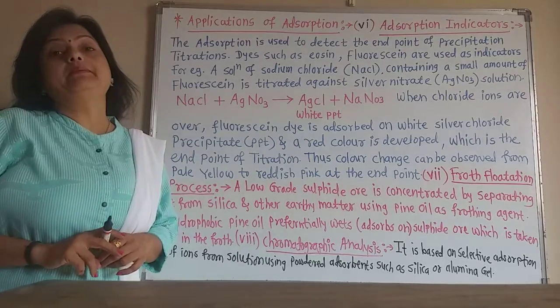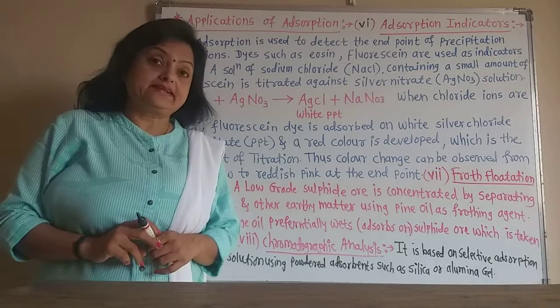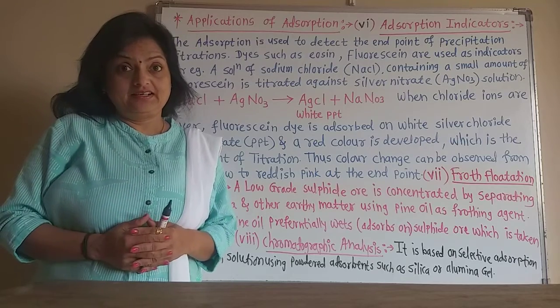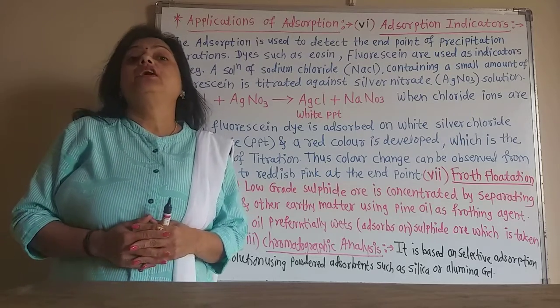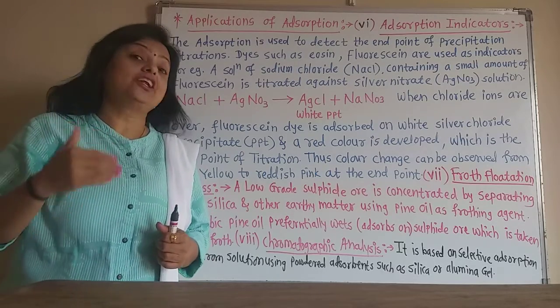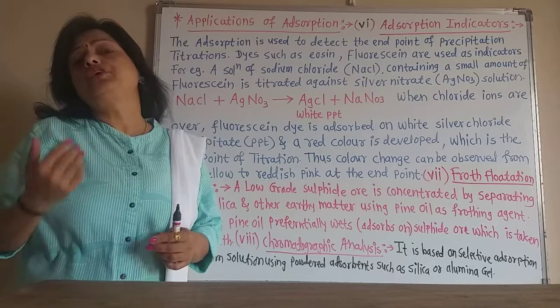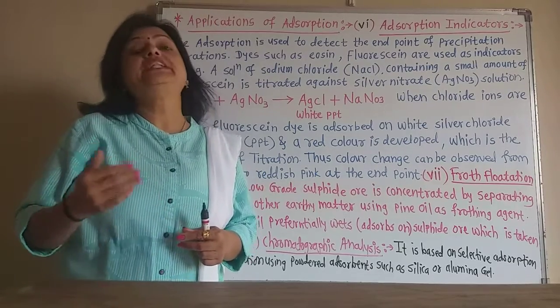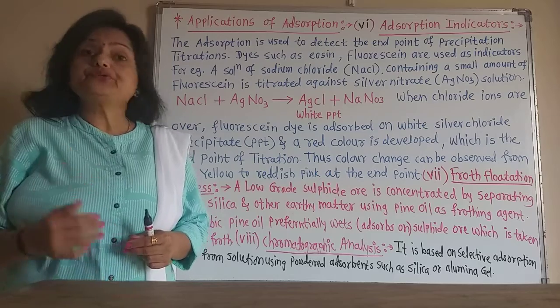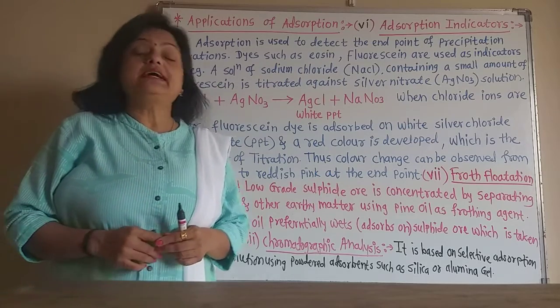You are very well familiar with indicators. Indicators are used in titration practicals to detect the endpoint or the color change. We know indicators such as methyl orange and phenolphthalein, which are used in volumetric titration.